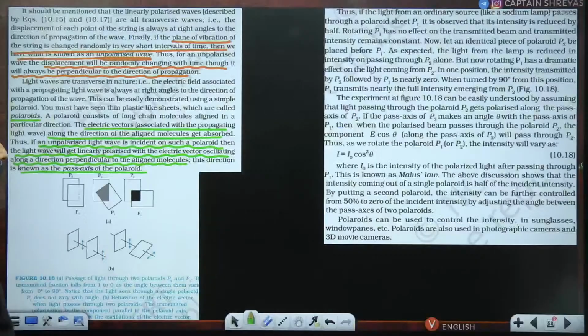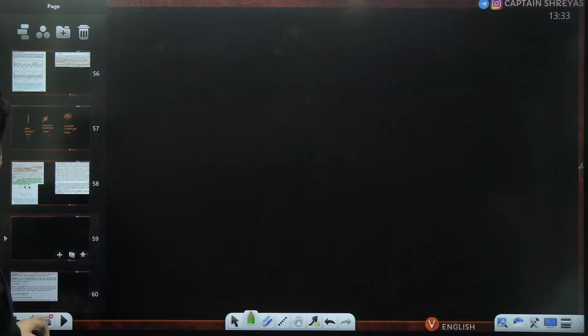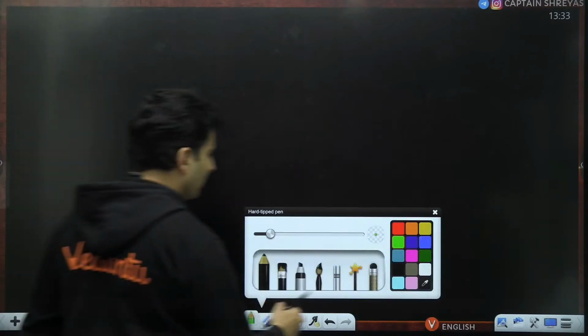Okay. Now the following laws are there. I will just show you over here.